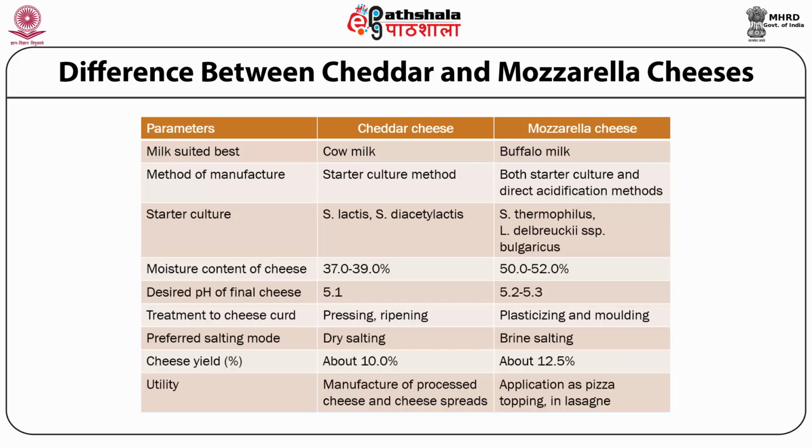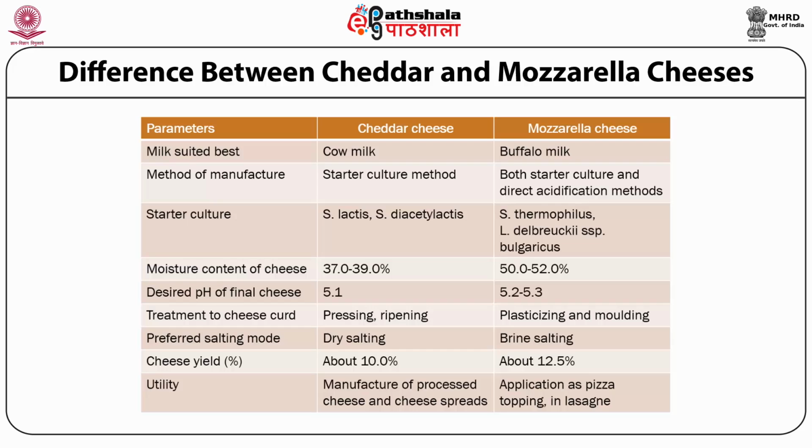If we are using starter culture for both cheddar and mozzarella, a mesophilic culture comprising Streptococcus lactis and Streptococcus diacetylactis is used for cheddar cheese making, whereas for mozzarella, particularly no moisture part skim mozzarella, we have to use a thermophilic culture comprising Streptococcus thermophilus and Lactobacillus delbrueckii subspecies bulgaricus. The moisture content, obviously, is higher in mozzarella, ranging from 50 to 52%, whereas cheddar cheese contains moisture ranging from 37 to 39%.